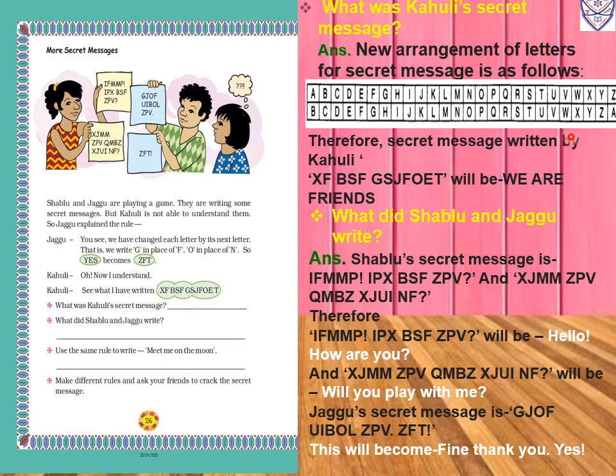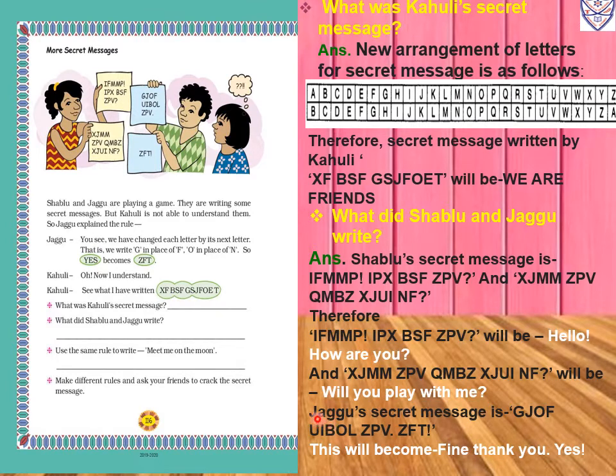Now XJUI. In place of X we will write W. Now for J we will write I. For U we will write T. Now for I we will write H. So means with. Now NF means, in place of N we will write M, and for F we will write E. So me. So will you play with me? So this is the secret message of Shablu.